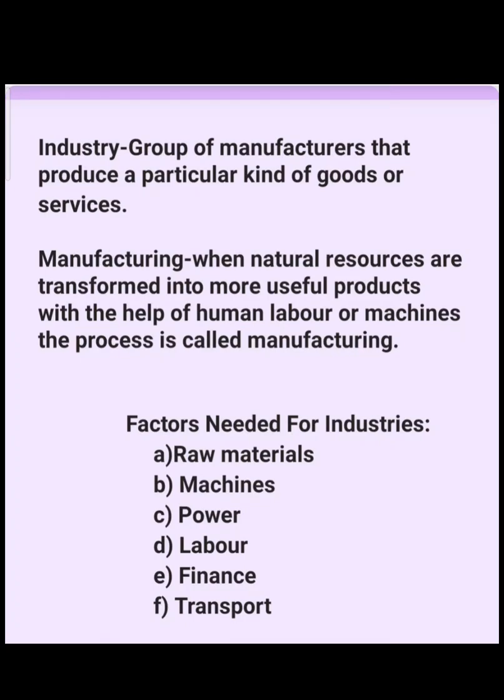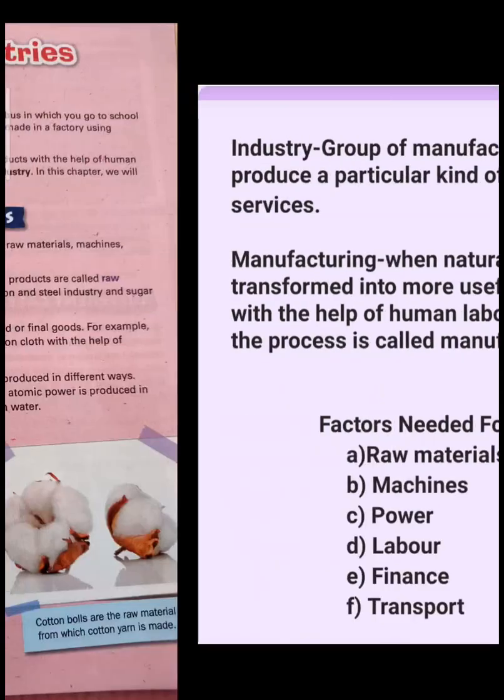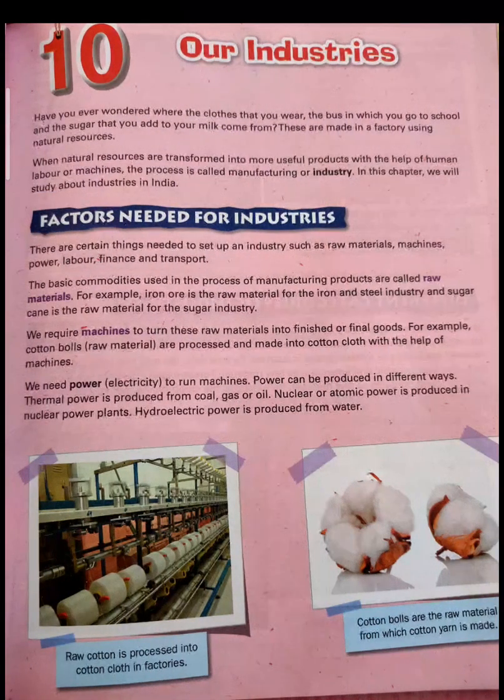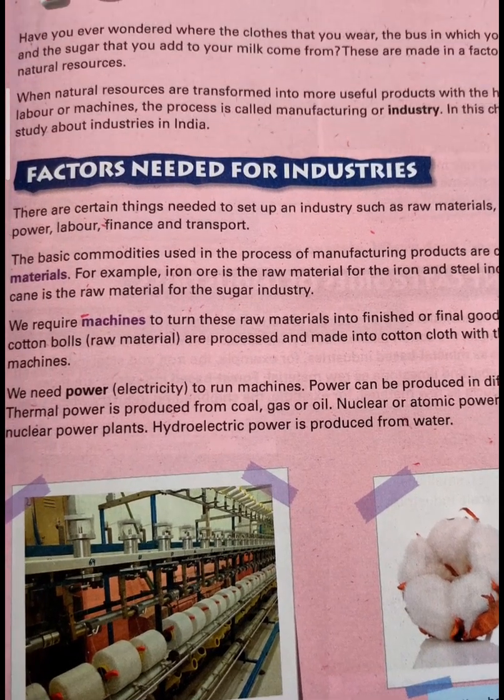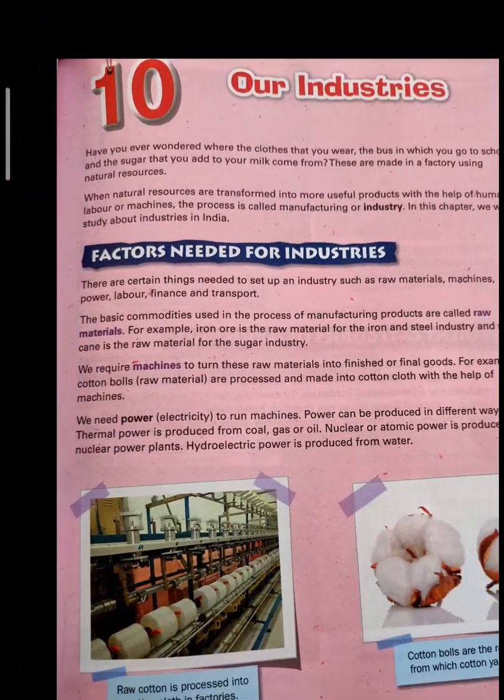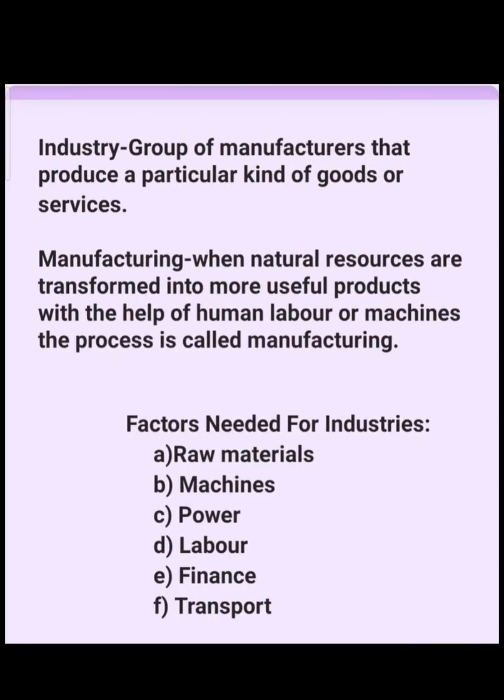Second one is your manufacturing. So when natural resources are changed or transformed into useful products, जब किसी भी हम natural resource को एक useful product में change कर देते हैं with the help of workers and machines, then this process is called manufacturing. For example, cotton. जब हम cotton balls को cotton clothes में transform करते, change करते, then इस process को हम manufacturing बोलते हैं. Now let's see the factors which are required for setting up of your factories.